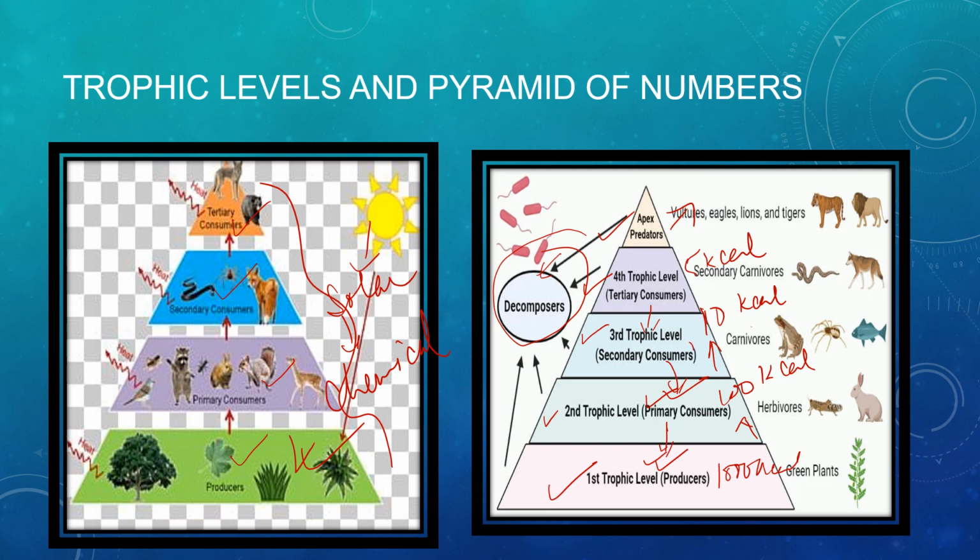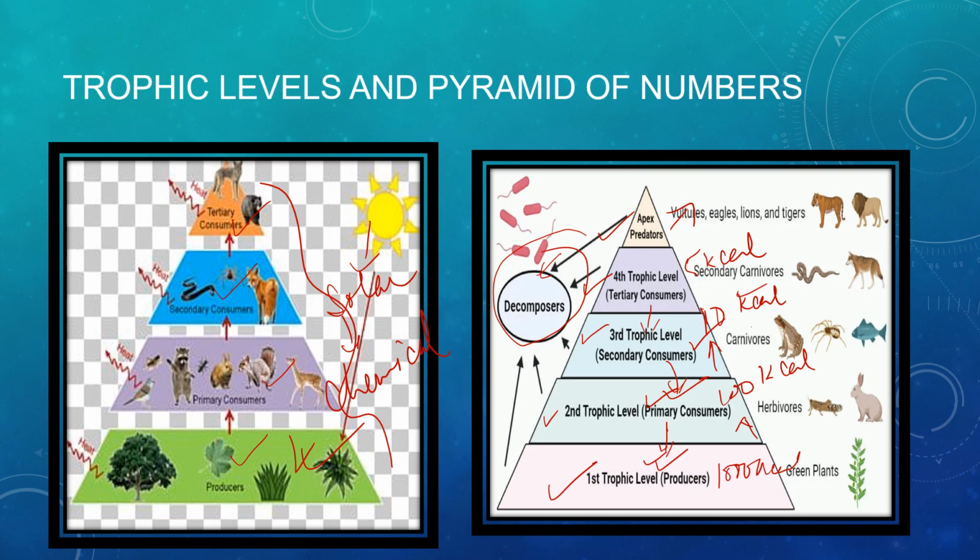Now carnivores, that is the secondary consumers that feed on the herbivores, constitute the third trophic level, for example snakes and all. And the large carnivores or top carnivores, the tertiary consumers, form the fourth trophic level, for example tiger, lion, eagle and all. So these are the different types of trophic levels which we have discussed. In the highest trophic level, we will see the least amount of energy is present, as we are moving from one trophic level to another.